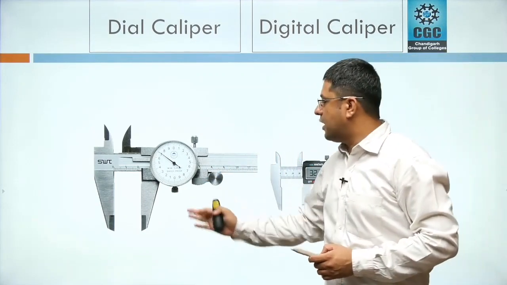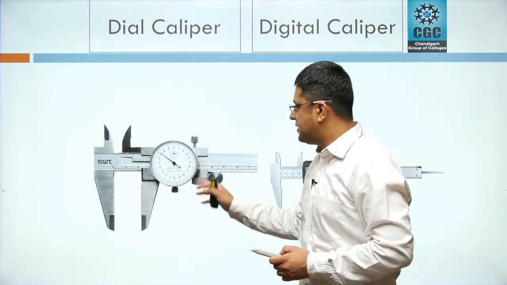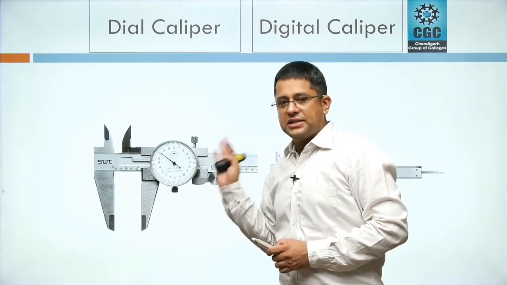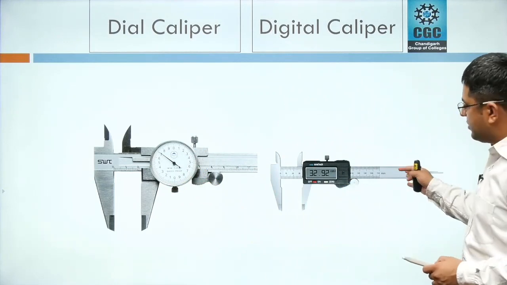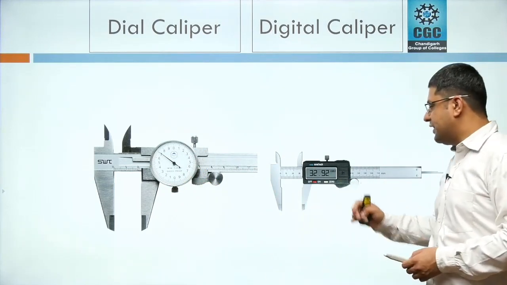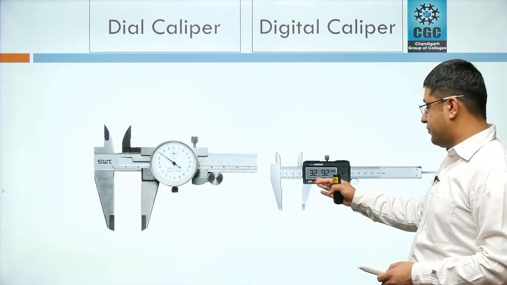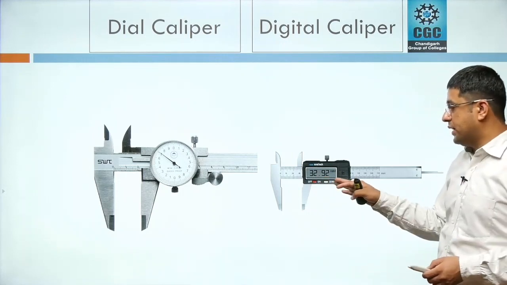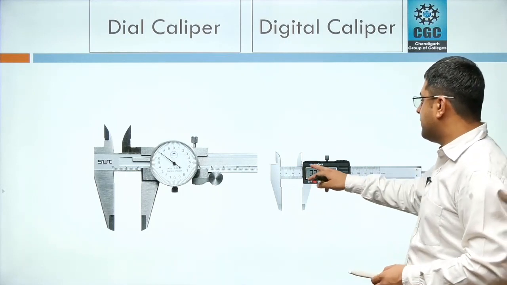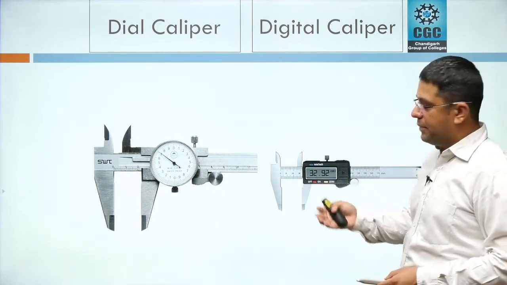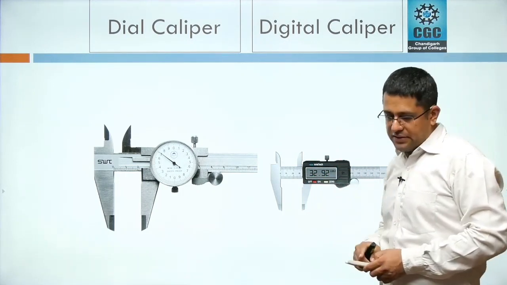This is known as dial caliper. What we have done here, we have placed the dial instead of a vernier scale. Another one is a digital caliper. This is very easy to use. It has an LCD display. It has an on-off switch button. It has a button to make zero reading, and it has a button to convert the reading from mm to inches, metric to inches. These are the buttons on that.